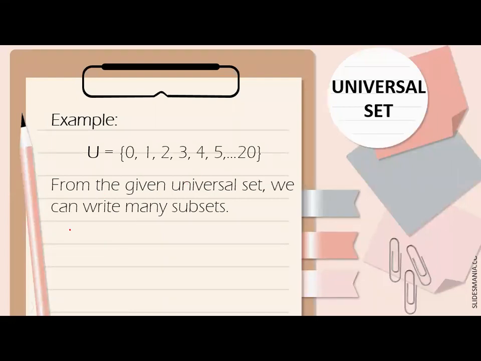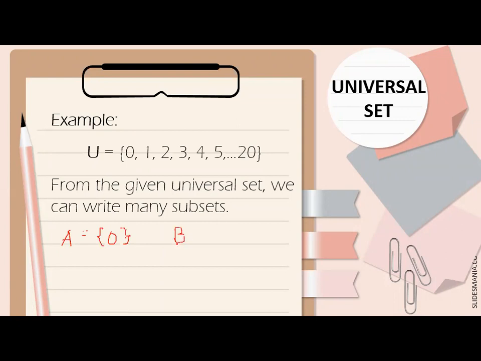So for example, let's say we have set A equals, so ano yung magiging subset? Dapat part siya ng ating set, which is the universal set. So let's say for example, 0, that is a part of this set.